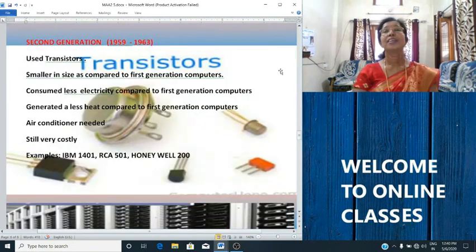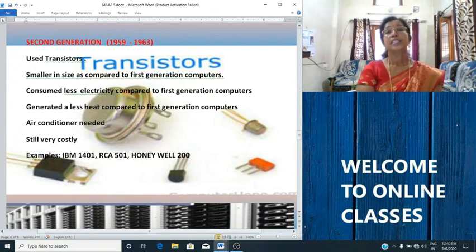Okay, now we will move to the second generation computers. Second generation computer is a period of 1959 to 1963.